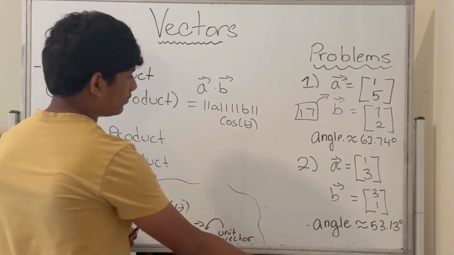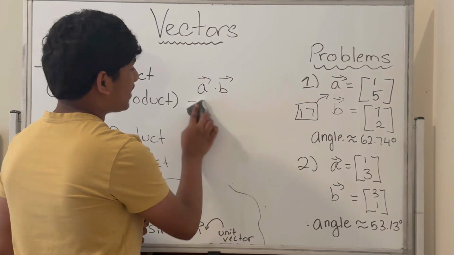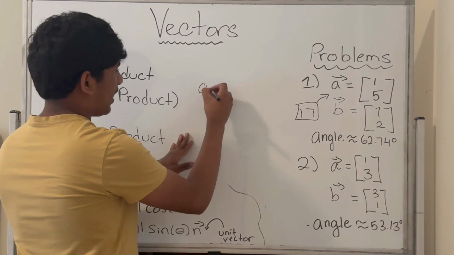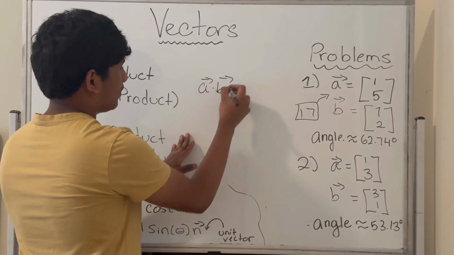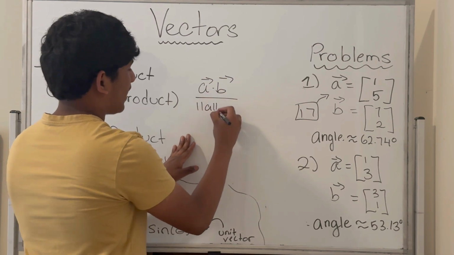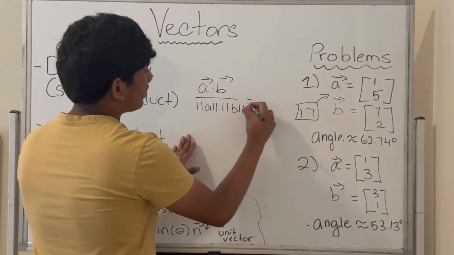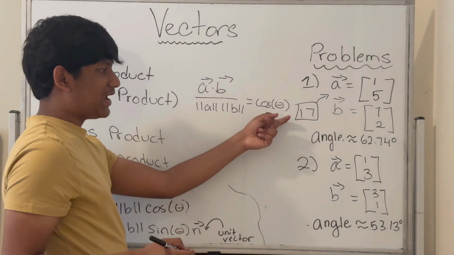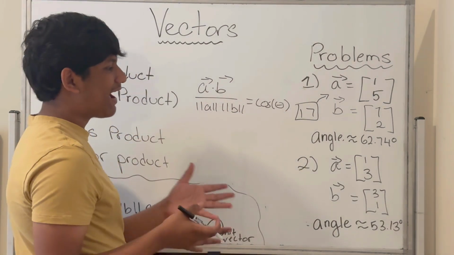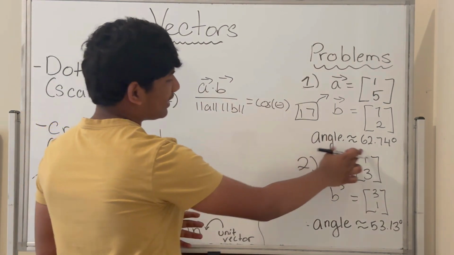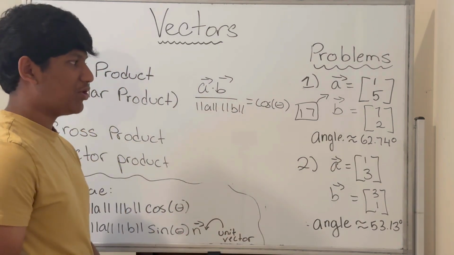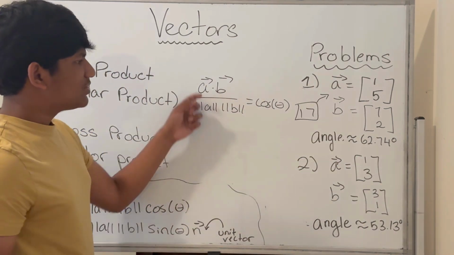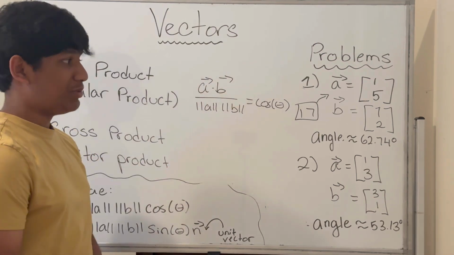Okay, so let's do that. So rearranging this formula first, we'll get A dot B over the magnitude of A times the magnitude of B is equivalent to cosine of theta. Now we won't proceed forward to solve for theta because we don't have a calculator at hand right now, but notice that the angle is approximately 62.74 degrees. So that's what theta is approximately equivalent to. Okay, so let's compute this value. How would we do that?